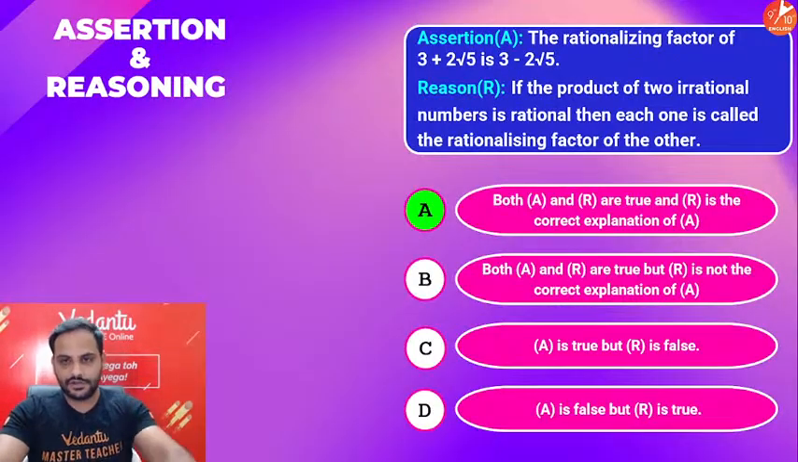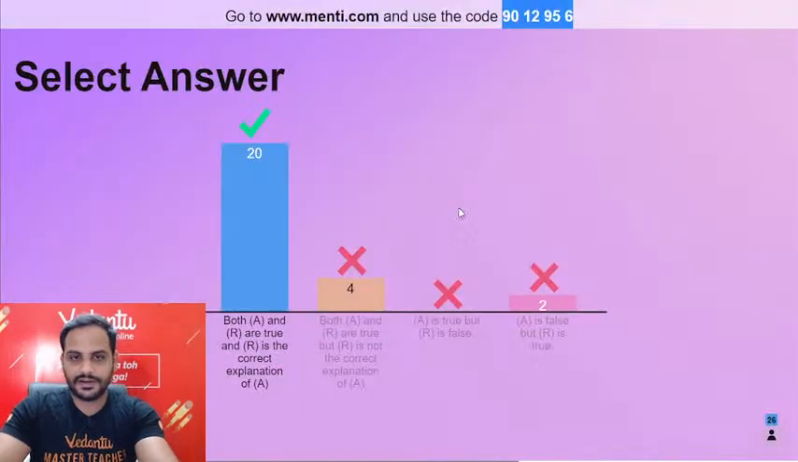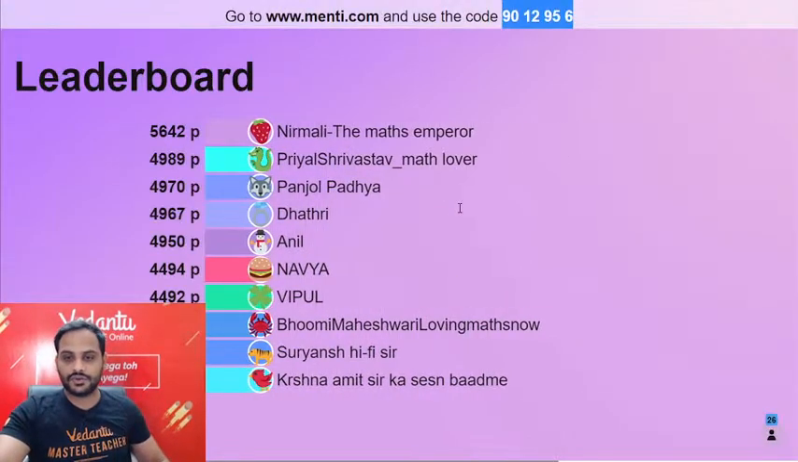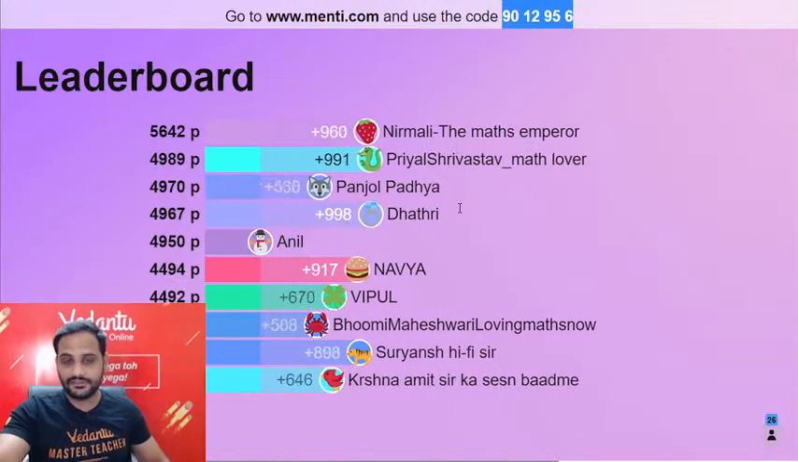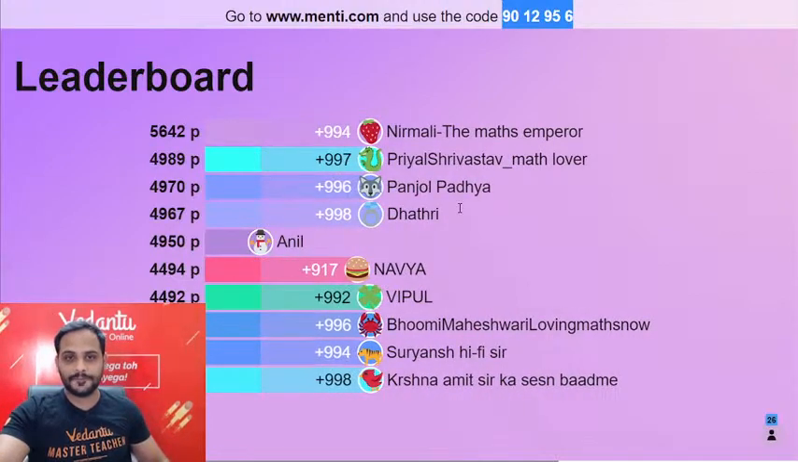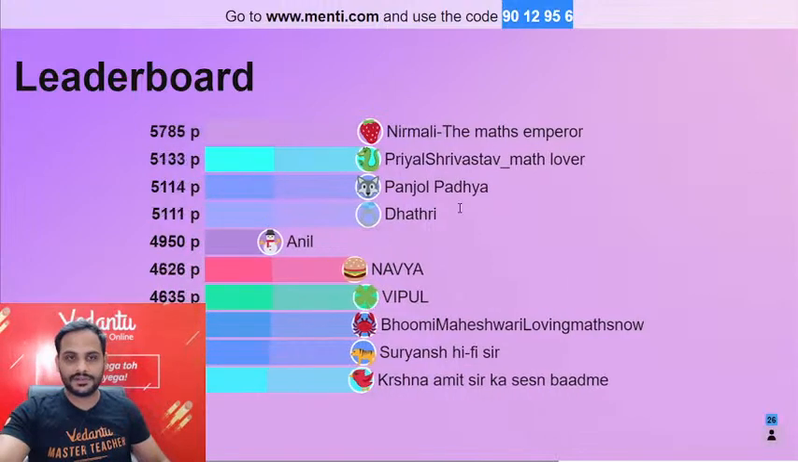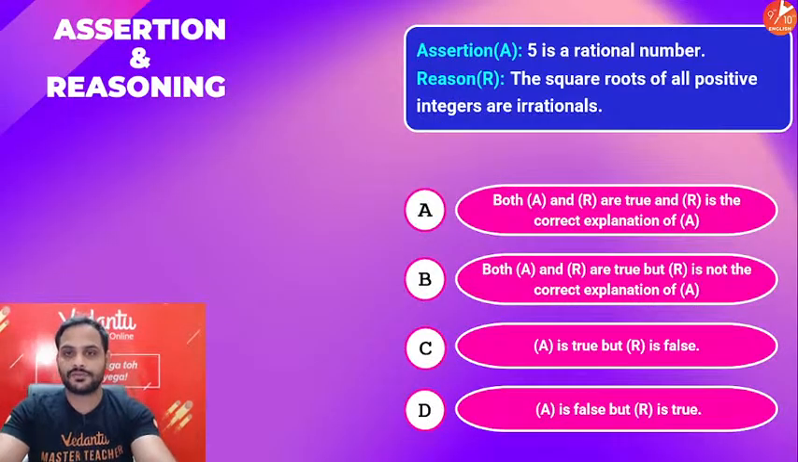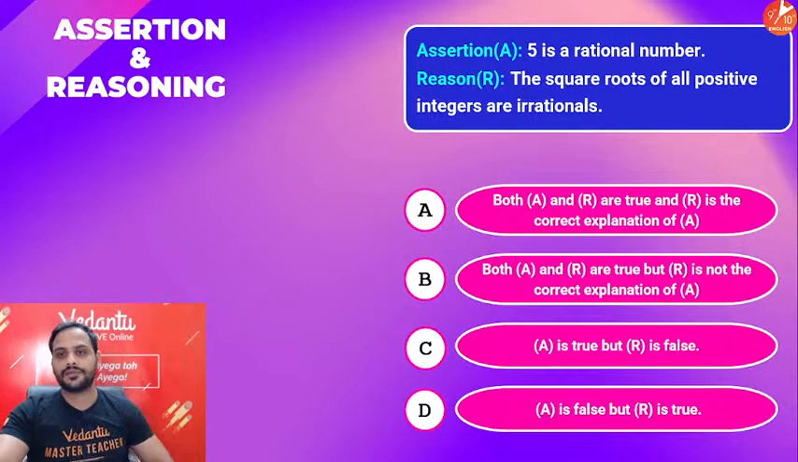Thank you Bajrang beta. Alright, let's look at the leaderboard, guys. After 7 questions, let's see who is our topper. Right now, Nirmali, Priyal, Panjol, Dhatri, Vipul, Navya, Bhumi, Anil, Suryansh and Krishna are in the leaderboard. Dhatri and Krishna are the first students to give the correct answer. Okay, let's go for our next question. Question number 8.